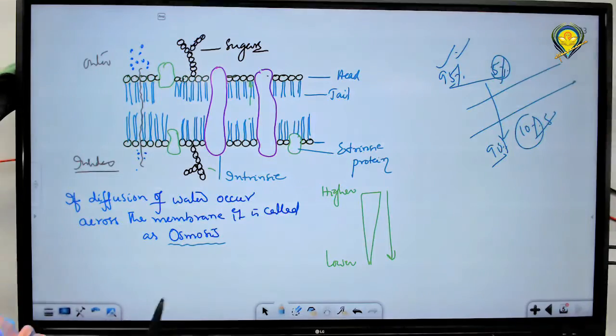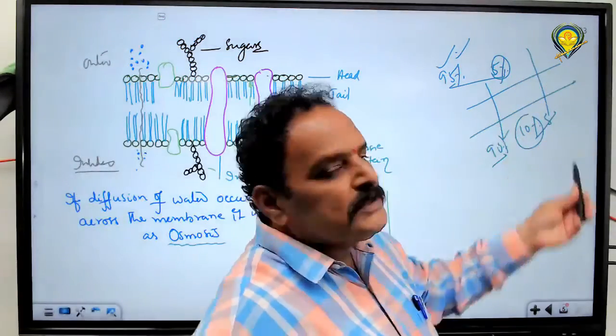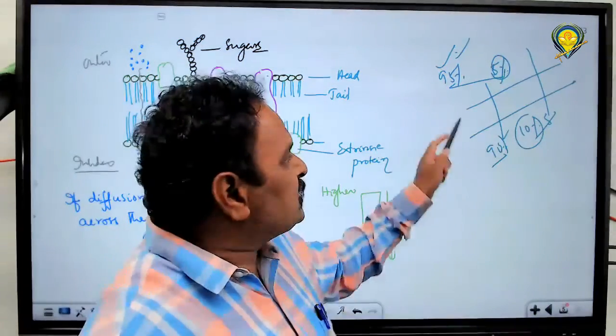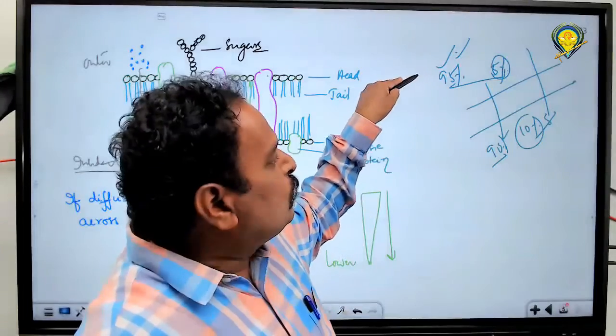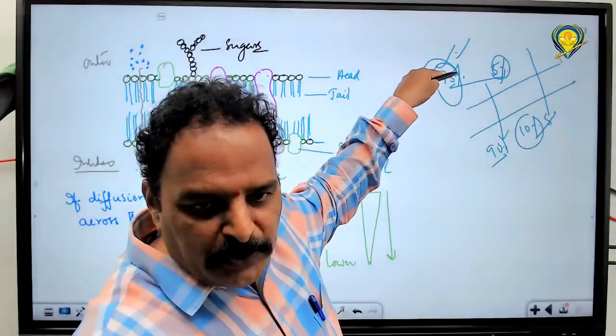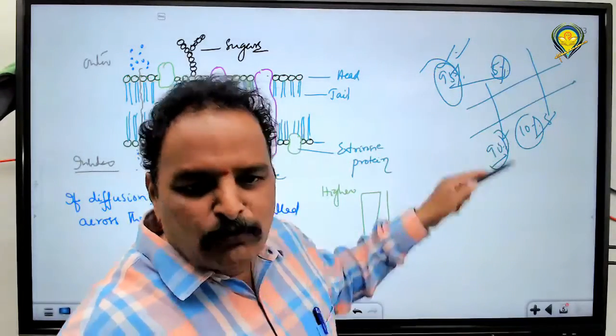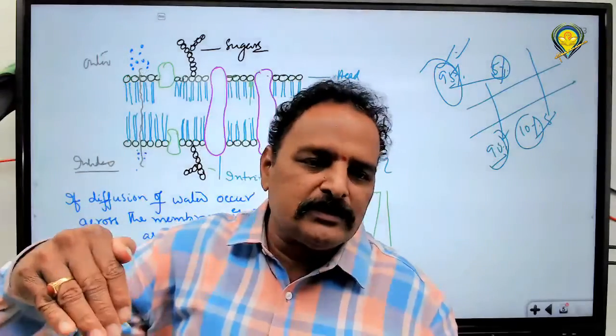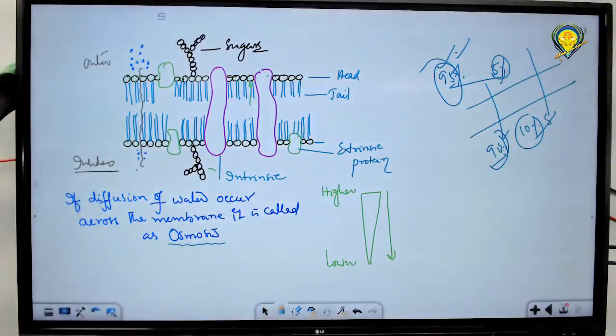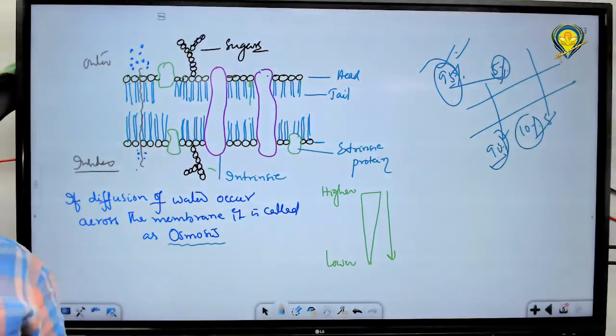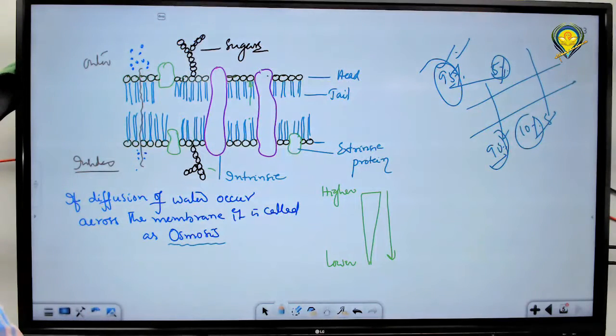If you take the concentration of solutes, the answer could be like this. But we are talking about the concentration of water. Water concentration is more here, less here. Automatically, water moves from a region of higher water concentration to lower water concentration. That you are supposed to know. Okay? That's what we call osmosis. When transport of water takes place across the membrane from a region of higher concentration to lower concentration, that we call osmosis.